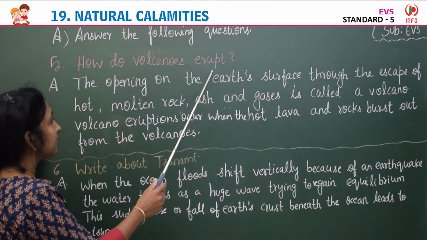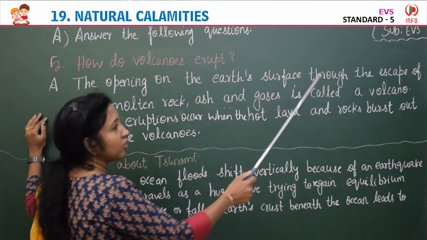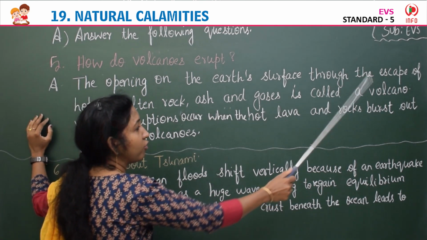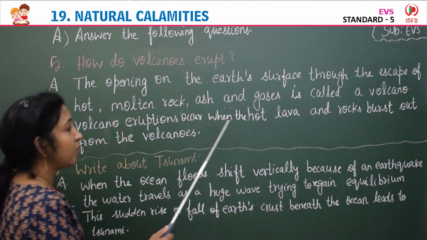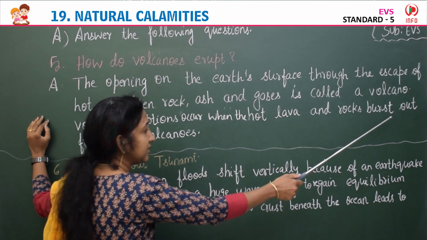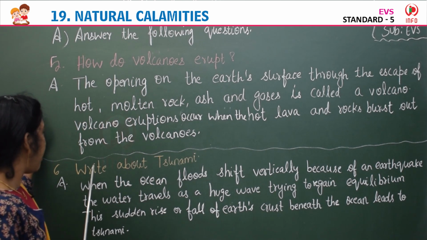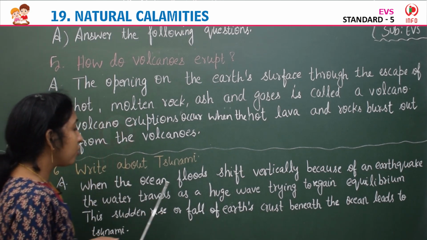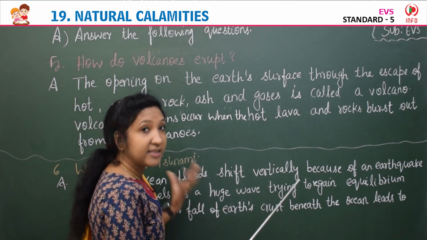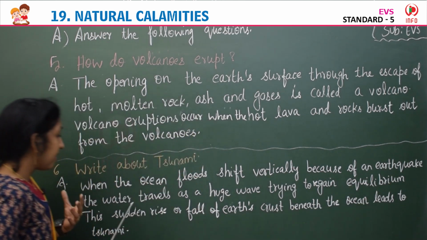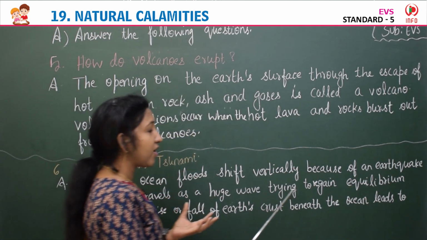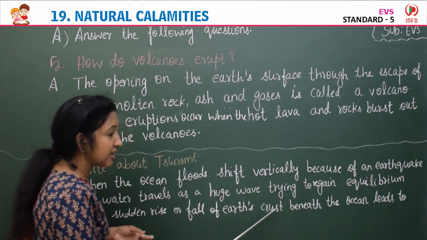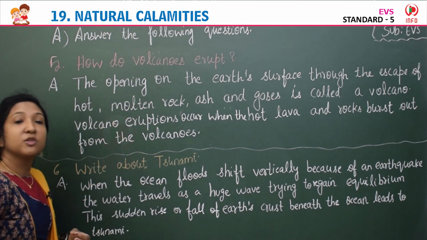So how do volcanoes erupt? The opening on the Earth's surface through the escape of hot molten rock, ash and gases is called a volcano. Volcano eruptions occur when the hot lava and rocks burst out from the volcanoes. Now the last question, the sixth question, is write about tsunami. When the ocean floods shift vertically, when the sea level rises because of an earthquake, the water travels as a huge wave trying to regain equilibrium. This sudden rise or fall of Earth's crust beneath the ocean leads to tsunami.